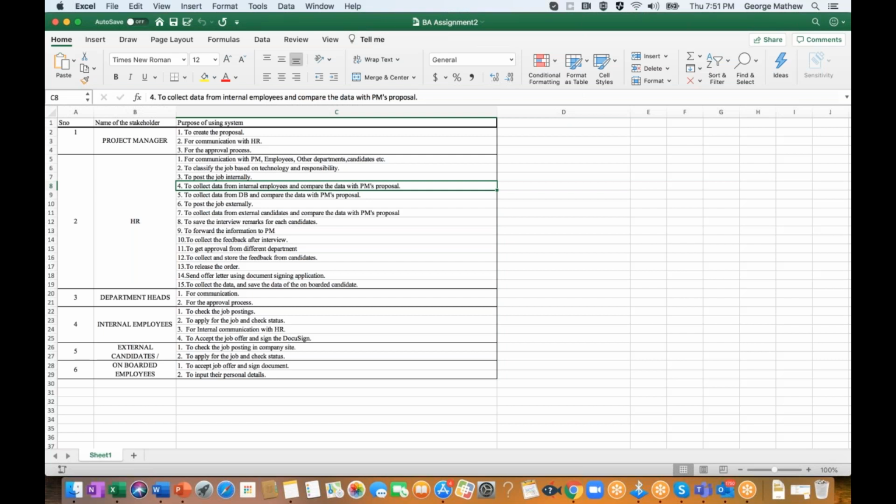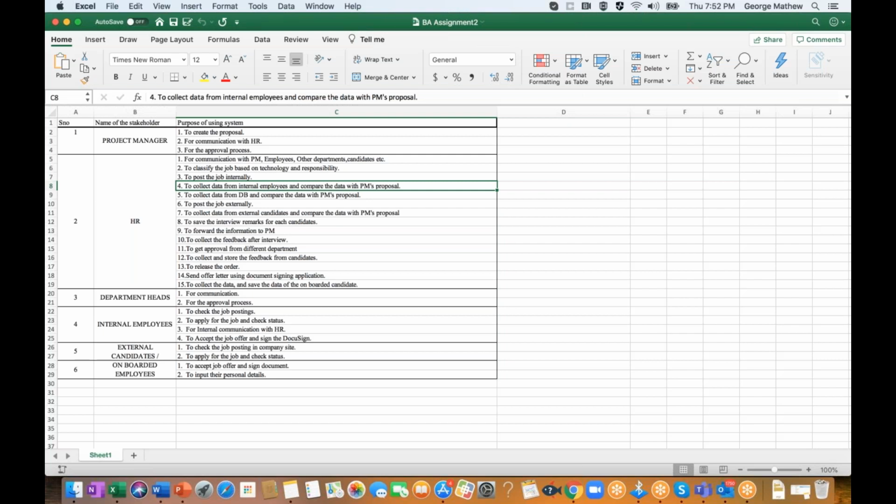That is how it works, because we don't want too much manual process. Automatically the respective audience should be notified of that particular transaction. So, to get approvals from different departments, to collect and store the feedback from the candidate, to release the offer, and to send the offer letter using the document signing application, we can put these together: prepare the offer and submit it to the system, and automatically it will trigger an email to the candidate.